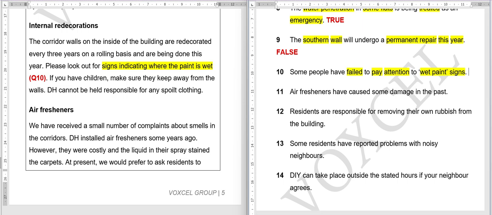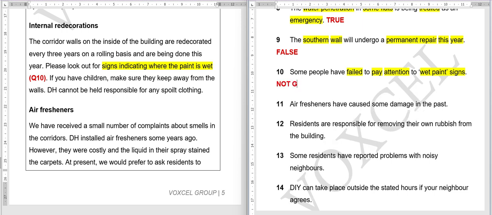Okay, time's up. And the answer to this question is not given. I hope it's clear, because they're just saying you have to look out for the signs. But whether all people paid attention to this, or whether some people failed to pay attention to these signs, we don't know. So we don't know anything about the outcome with regard to the people. They have told about children, but they haven't said that some children's clothes were spoiled. They're just giving instructions, but what actually happened, we don't know. So that's why the answer to this will be not given.